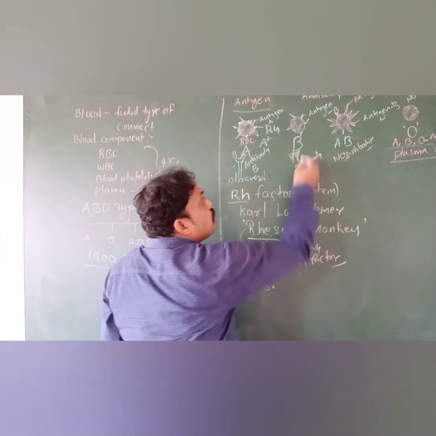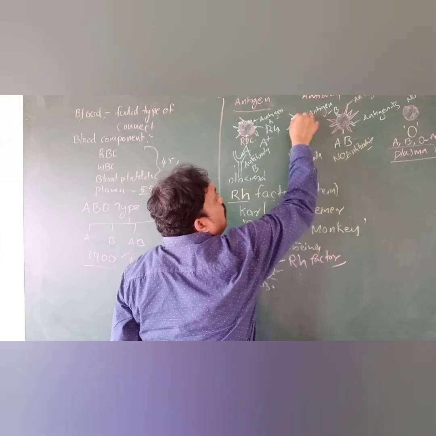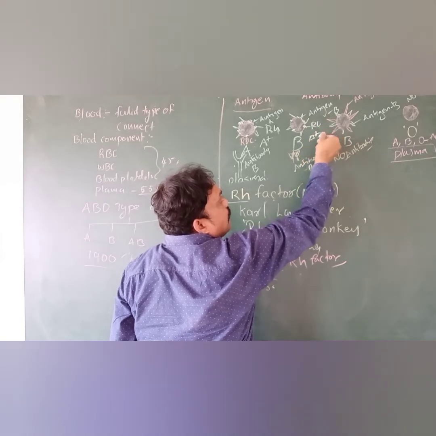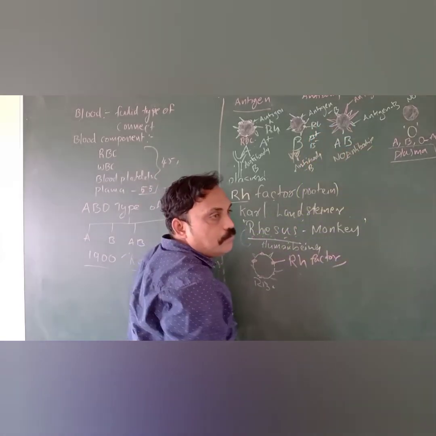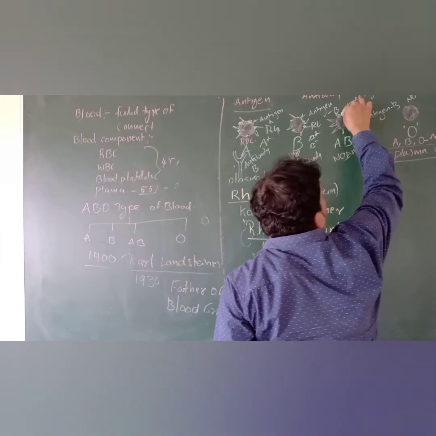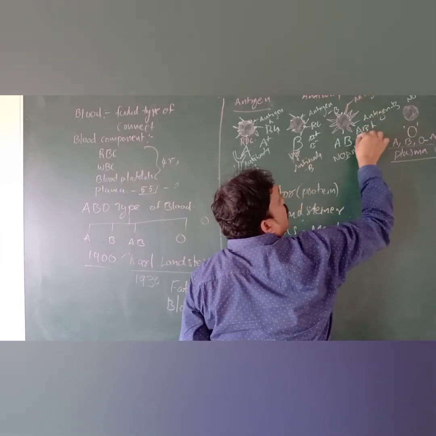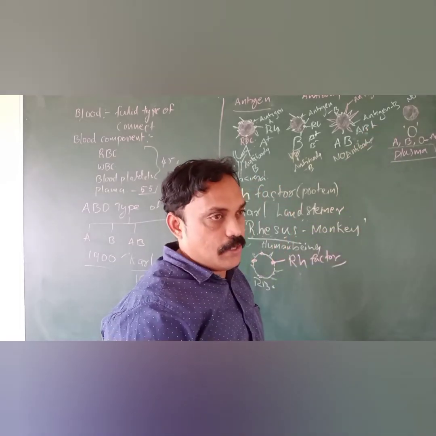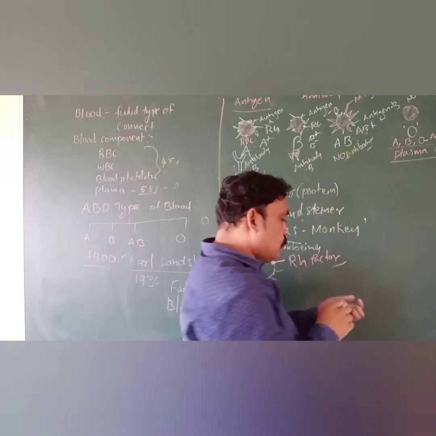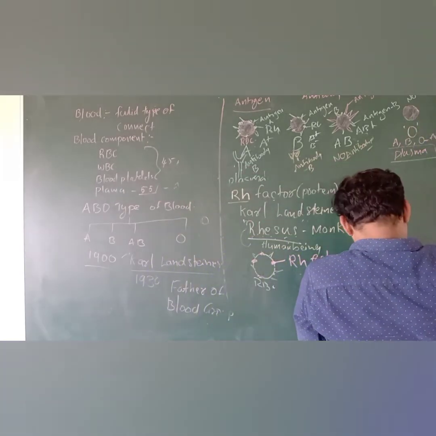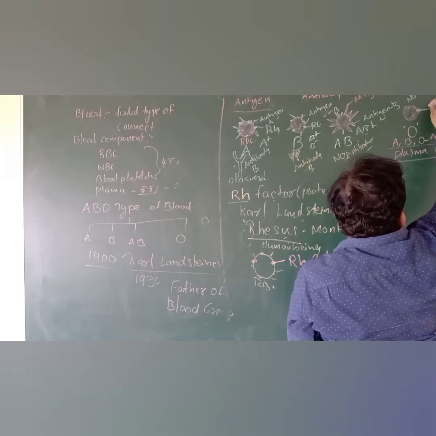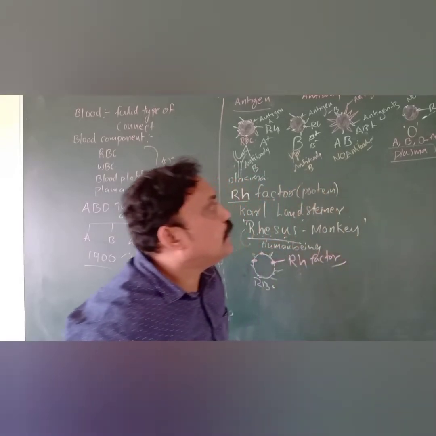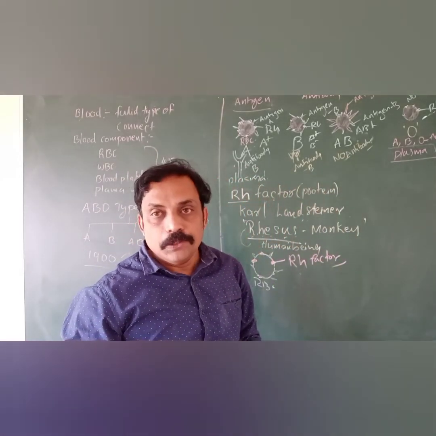Try to understand. Okay, this is B. If RH factor is located on the B blood cells, this is B positive. If RH factor is absent, that is B negative. RH factor can also be located on the AB group, that is AB positive, and if RH factor is absent, that is AB negative. And O positive and O negative, based on the RH factors. Clear everyone?